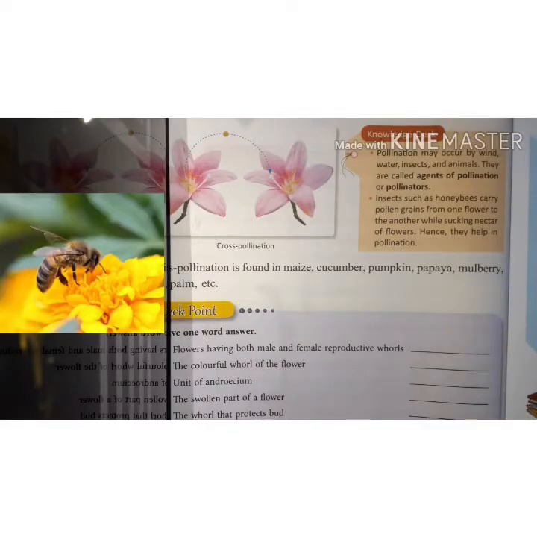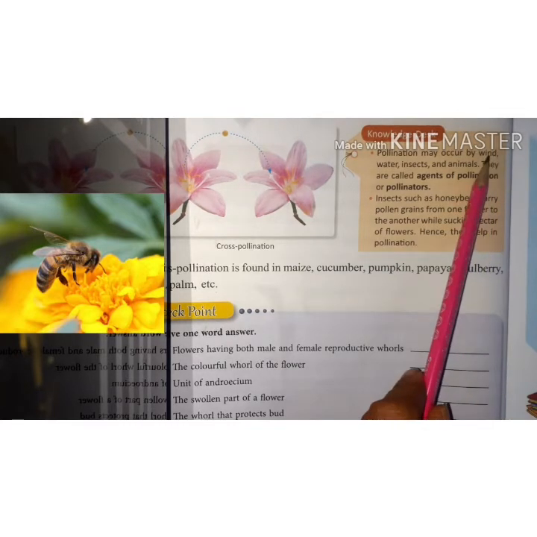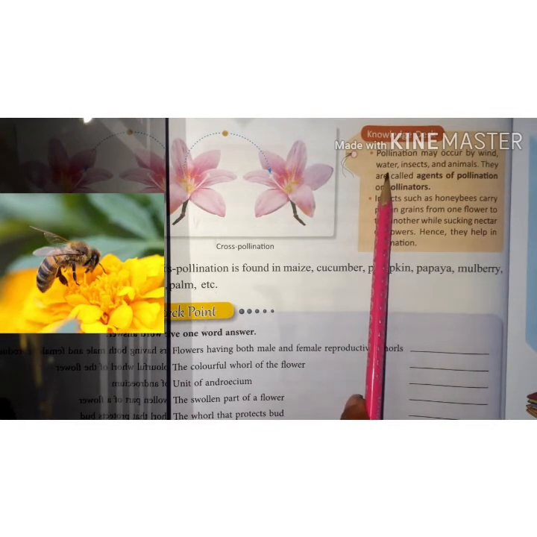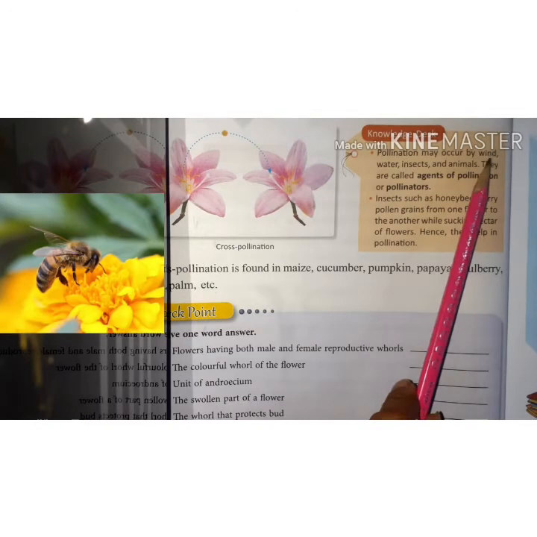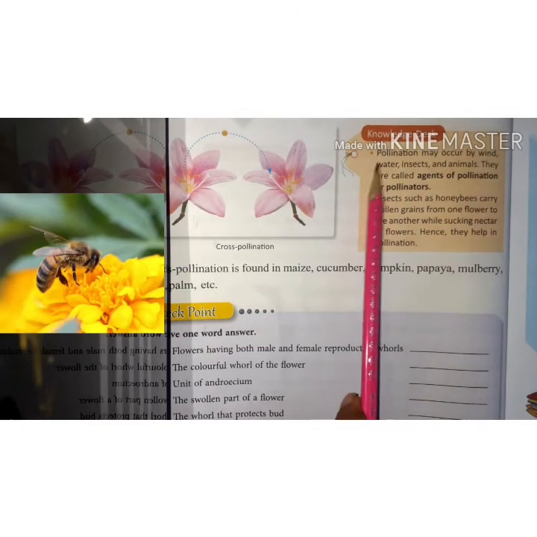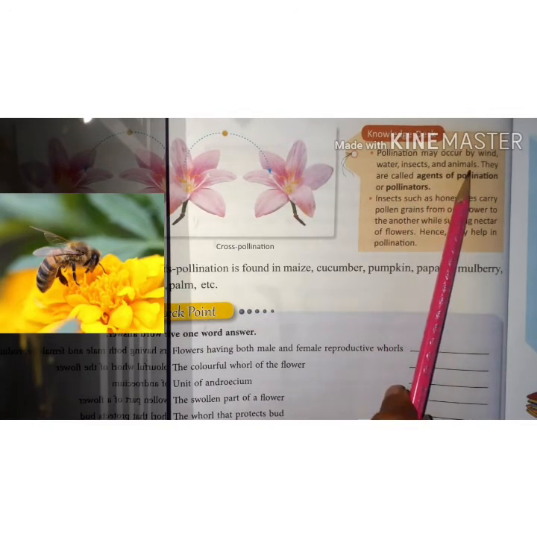How do pollen grains transfer from one flower to the stigma of another flower? There are some agents through which pollen grains can transfer from one plant to another. They are wind, water, insects and animals.